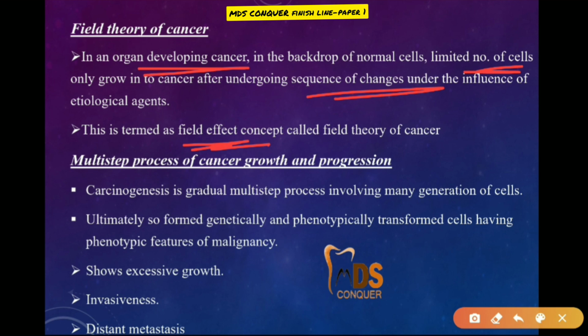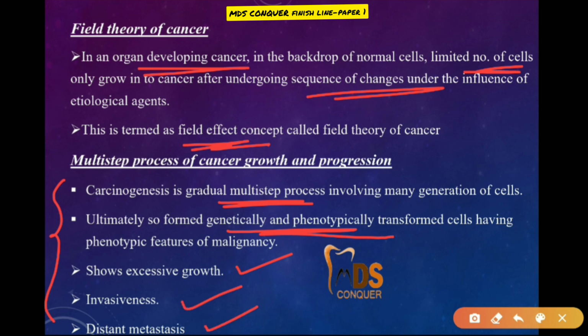And the multi-step process of cancer growth and progression can be seen here, whereas carcinogenesis is a multi-step process involving many generations of cells, forming genetically and phenotypically transformed cells having phenotypic features of malignancy. It shows excessive growth, invasiveness, and distant metastasis. Hence, this is the multi-step process of cancer growth and progression.